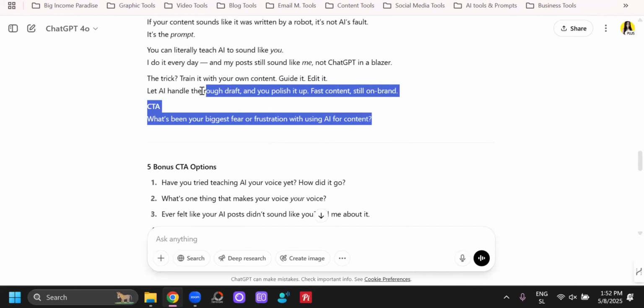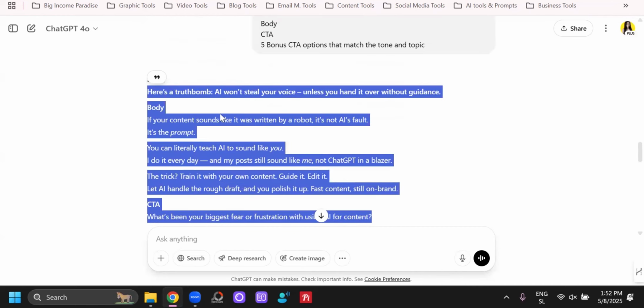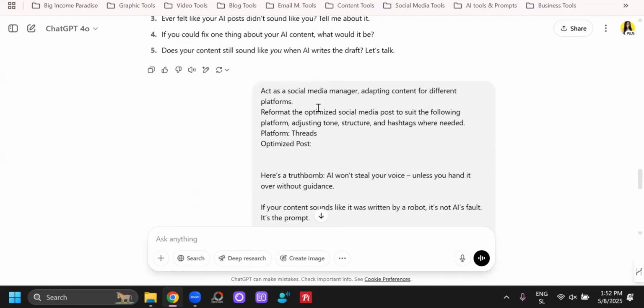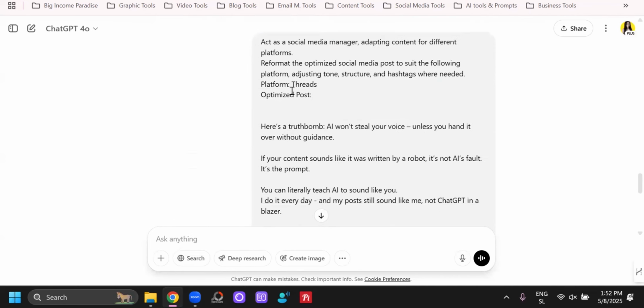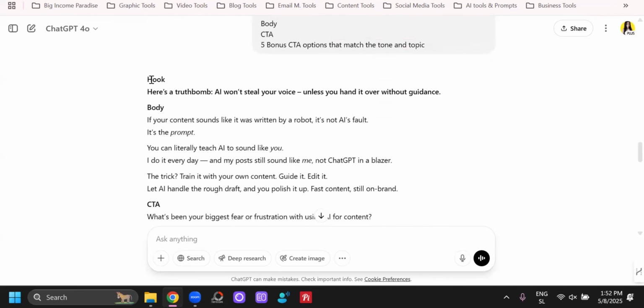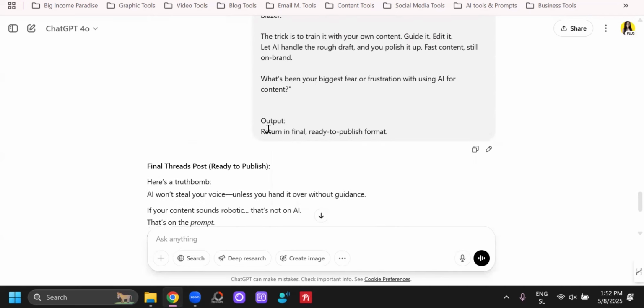So, okay, we have the content piece. This is a Facebook post. But what if we want, I don't know, a thread post? So, that other app of Instagram, Threads, right? Well, we can then tell it to turn it into a post for Threads, right? Copy the whole post that we got here. Just make sure that you get rid of the hook, body, and CTA, right? So you paste it in here, and then the output return in final ready to publish format.